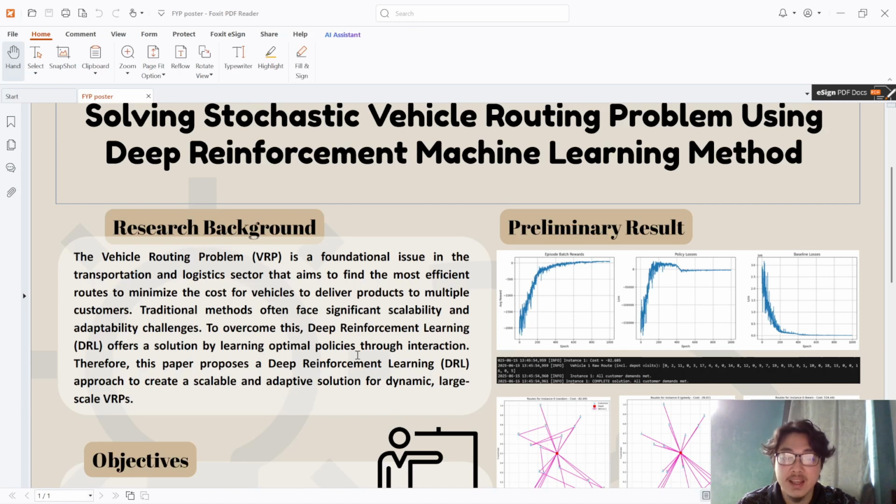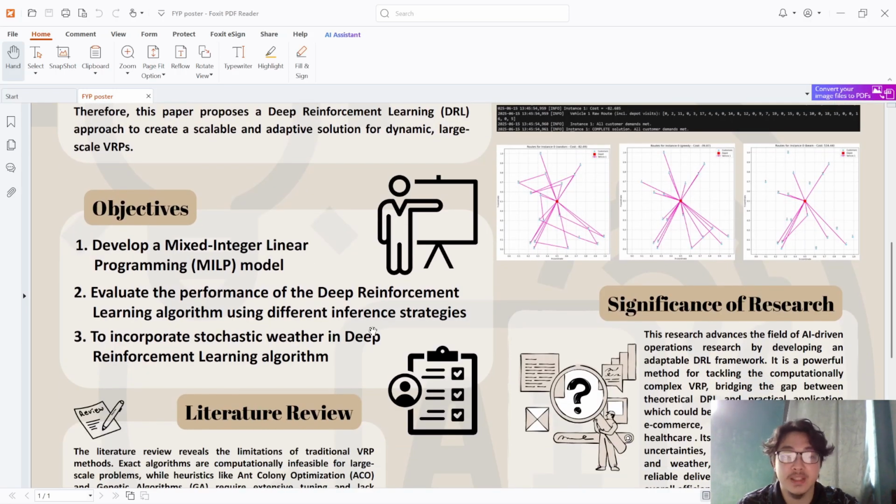Traditional methods often face significant scalability and adaptability challenges. To overcome this, deep reinforcement learning, or DRL, offers a solution by learning optimal policies through interaction. Therefore, this paper proposes a deep reinforcement learning approach to create a scalable and adaptive solution for dynamic, large-scale vehicle routing problems. This project has three objectives. First, to develop a mixed integer linear programming, or MILP, model.